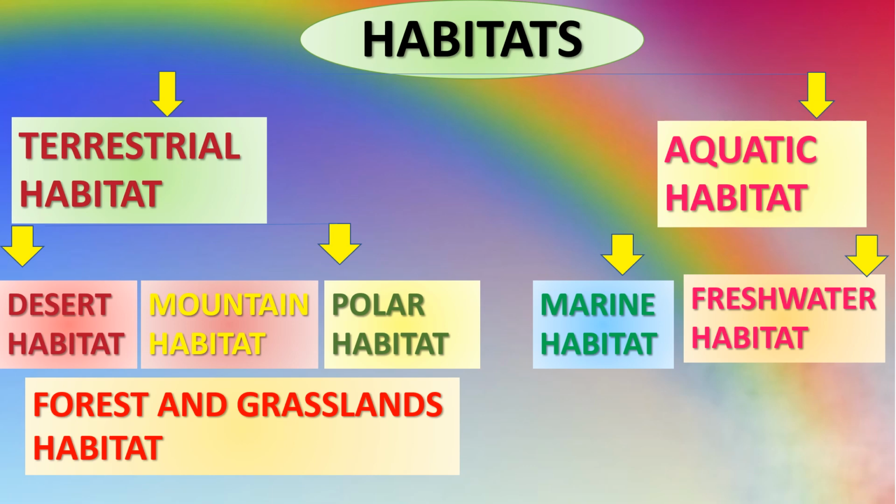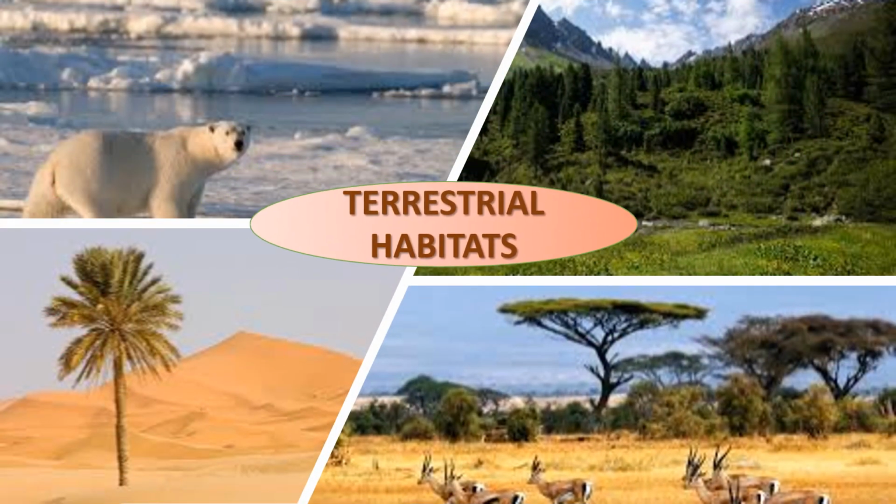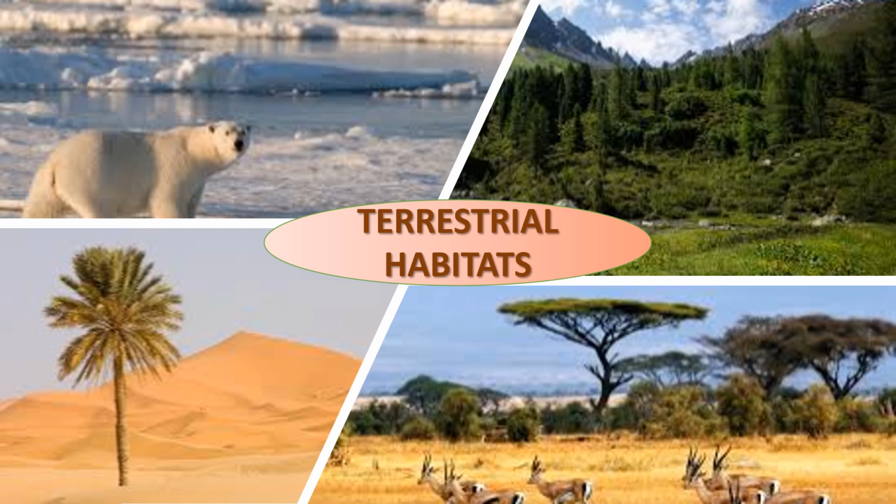So students, first I am going to discuss with you terrestrial habitats, their types and adaptations in plants and animals to survive in their habitats. Terra in Latin means ground. The organisms that live on land are called terrestrial organisms and their habitat is called terrestrial habitat. For example, human beings, deer, tigers, lions, elephants, these all are terrestrial organisms.